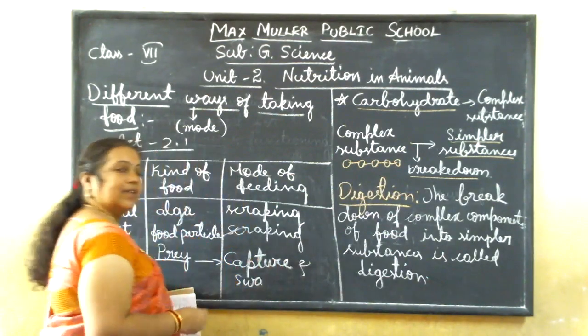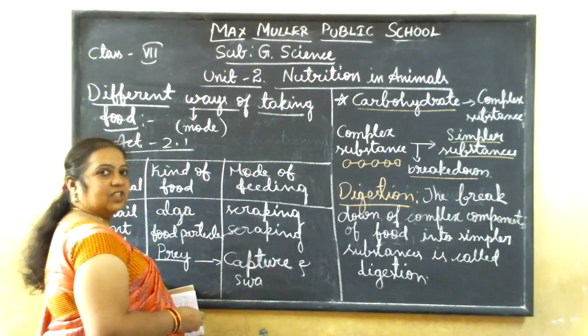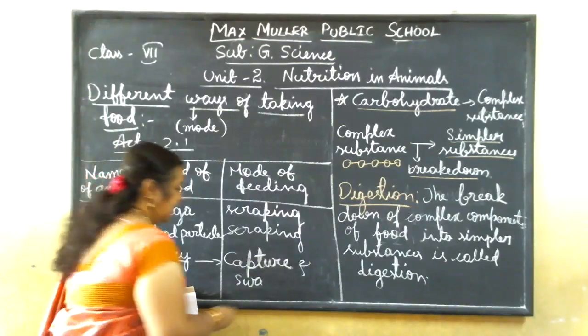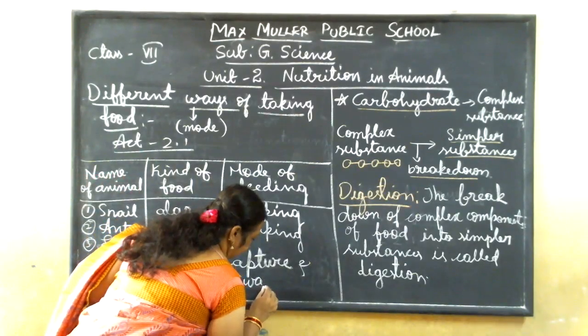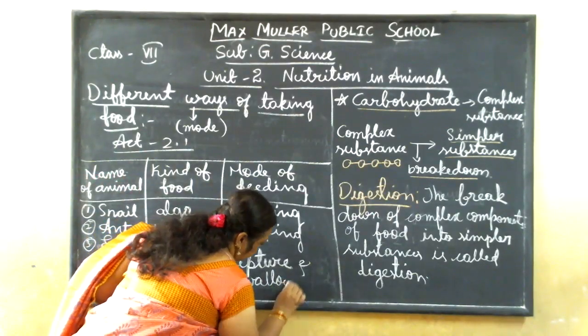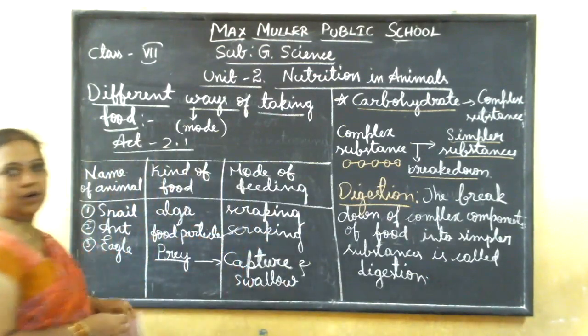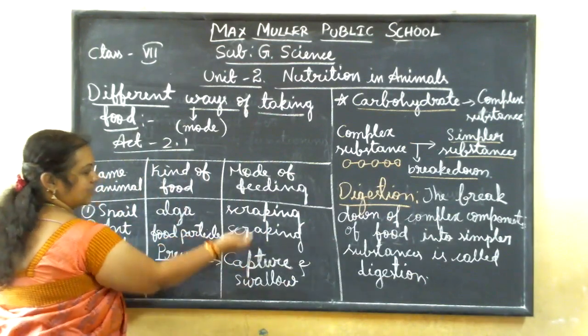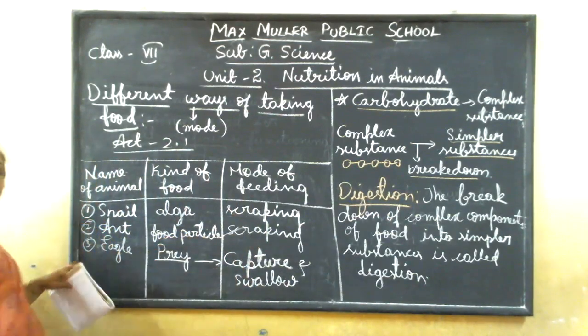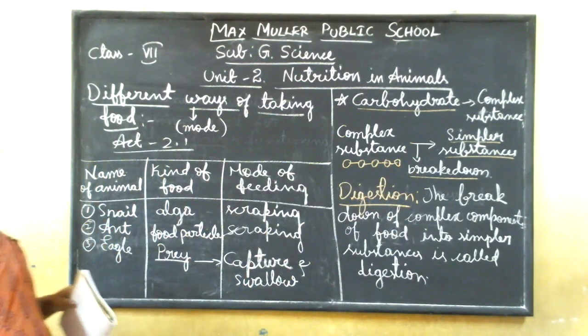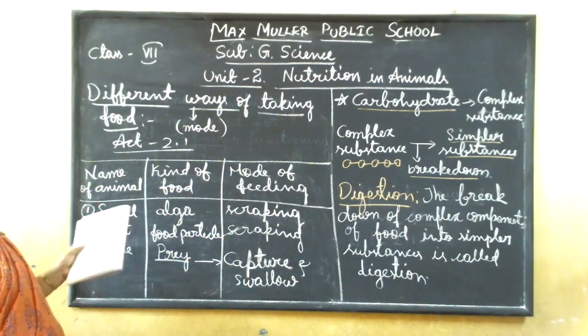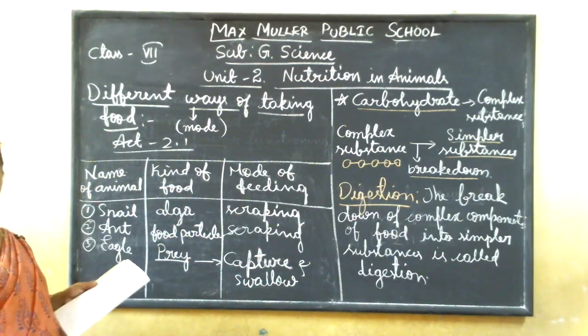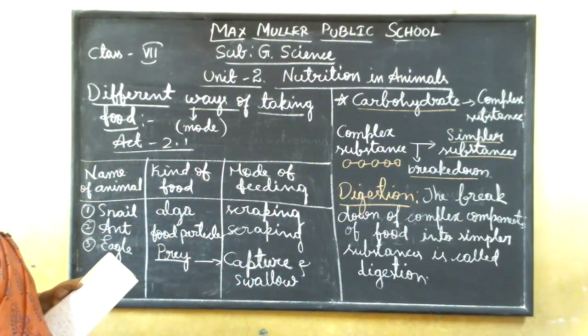Because it does not have teeth like us, it cannot chew or grind. So it captures first, then swallows. Now see, there is a difference: scraping is different, capturing is different, swallowing is different. So different organs are there in particular animals for their mode of nutrition.